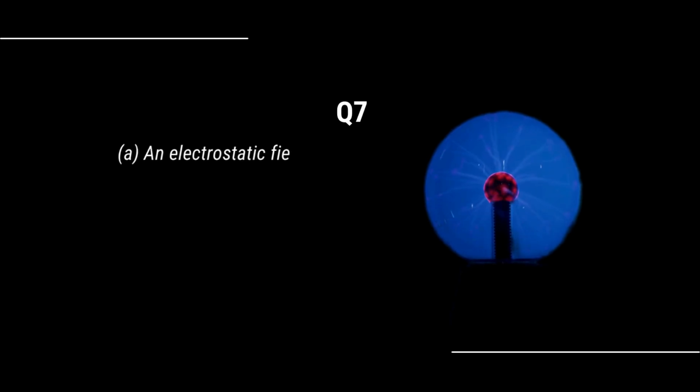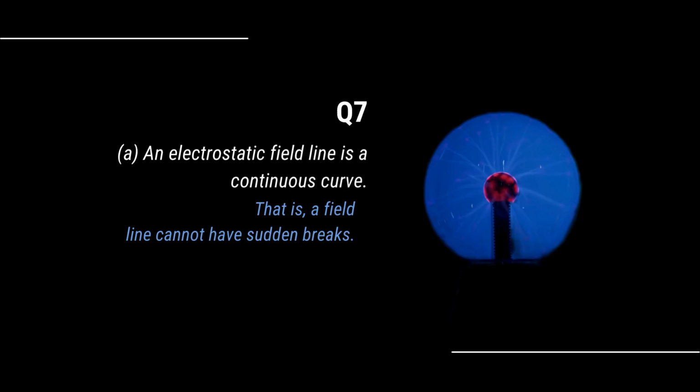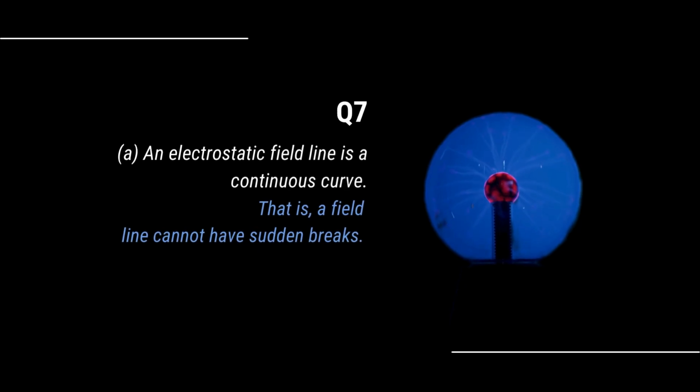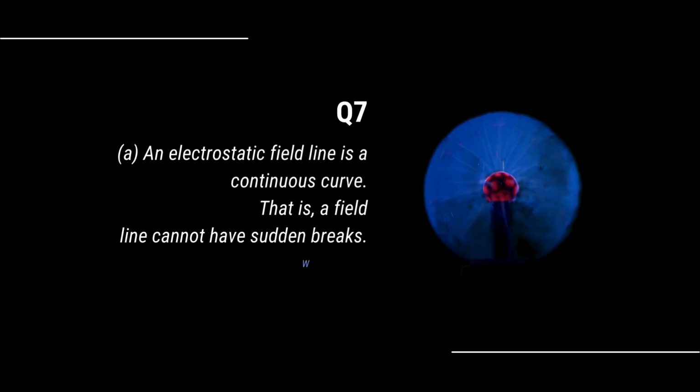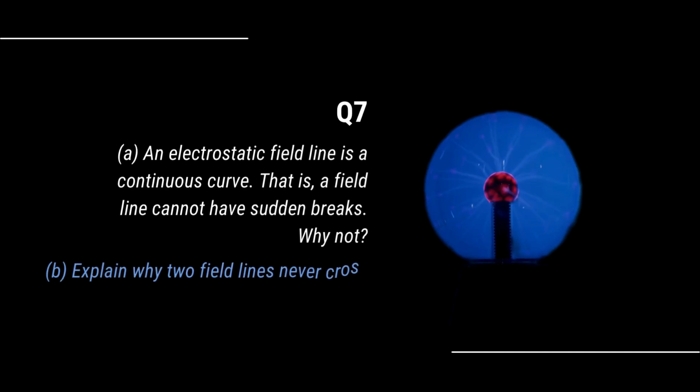An electrostatic field line is a continuous curve. That is, a field line cannot have sudden breaks. Why not? Explain why two field lines never cross each other at any point.